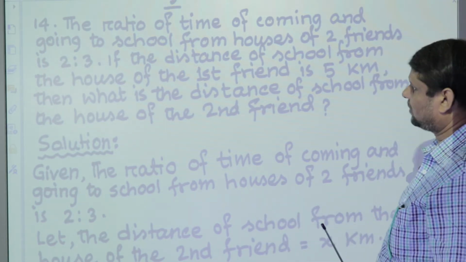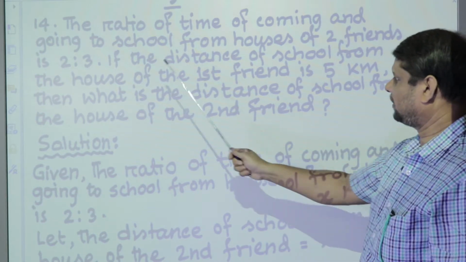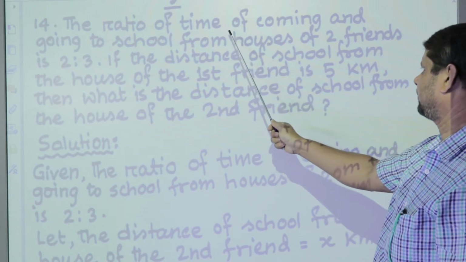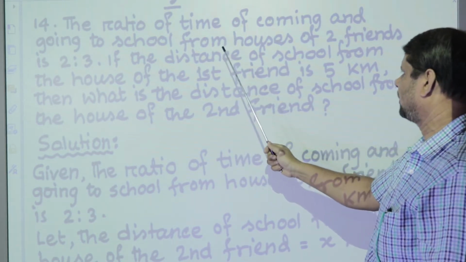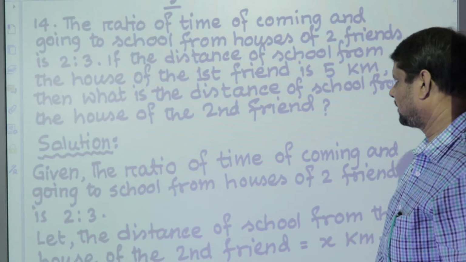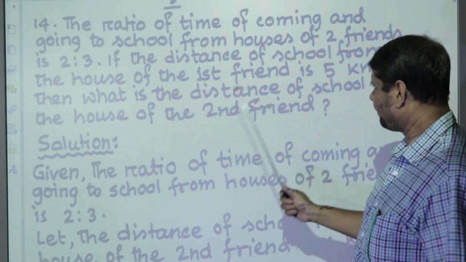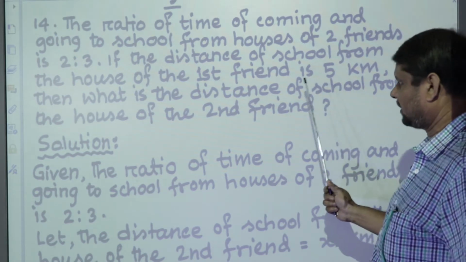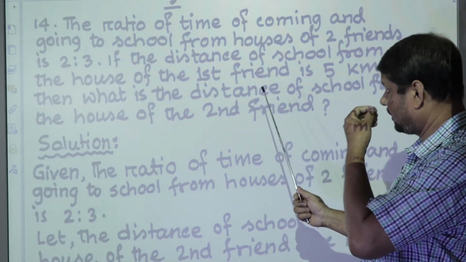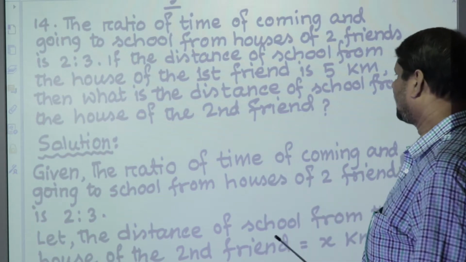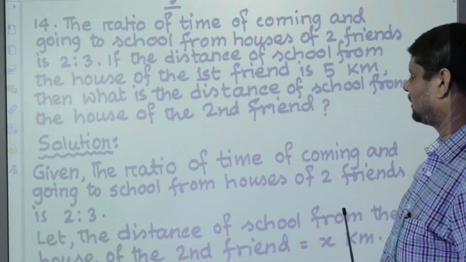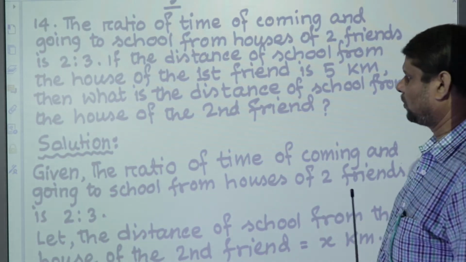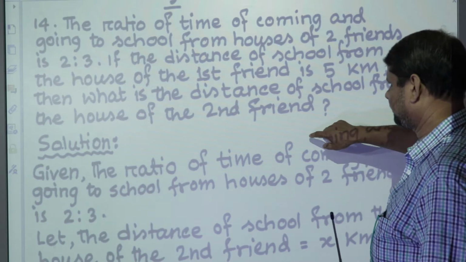In this problem, we already have a ratio 2:3. This ratio is the ratio of time of coming and going to school from houses of two friends. In the second part of the problem, we are given the distance of 5 km of the first friend from school to house. Now we will have to calculate the distance of school from the house of the second friend.